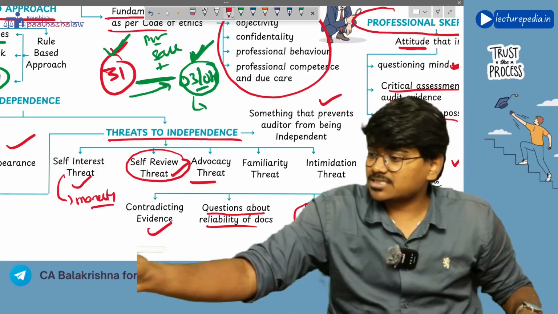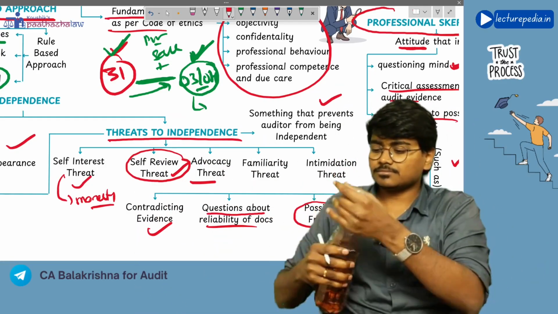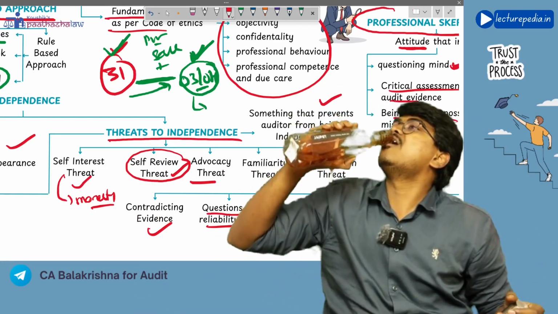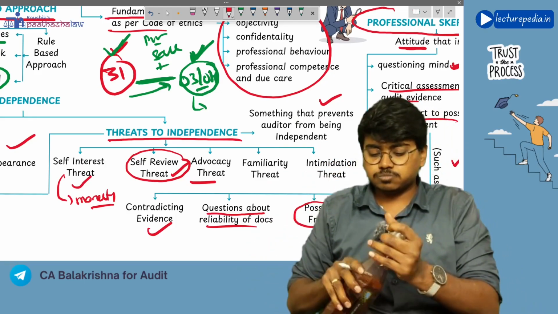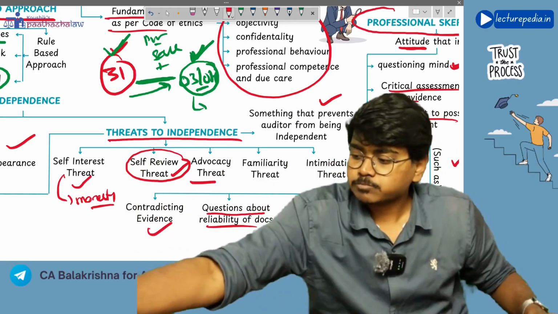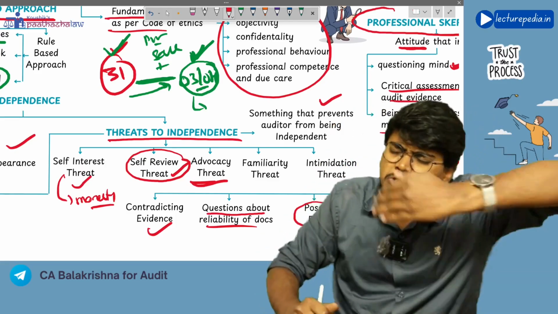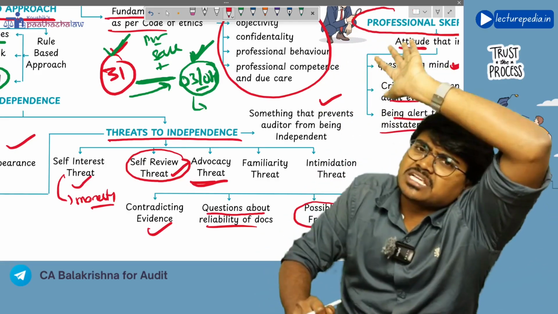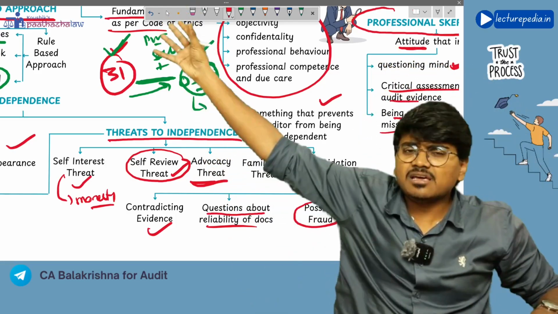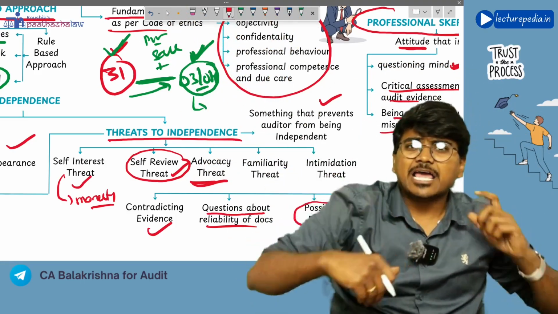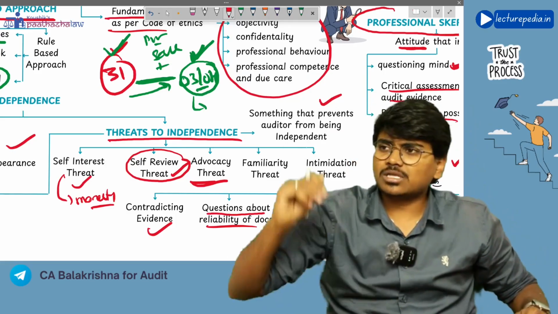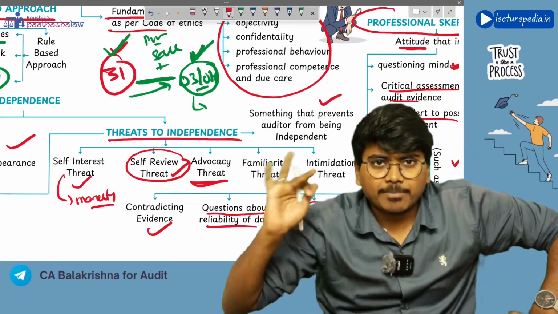Next, advocacy threat. What is meant by advocacy threat? You have promoted the client to such an extent. Let's say the client is bringing its IPO, initial public offering, to the public.